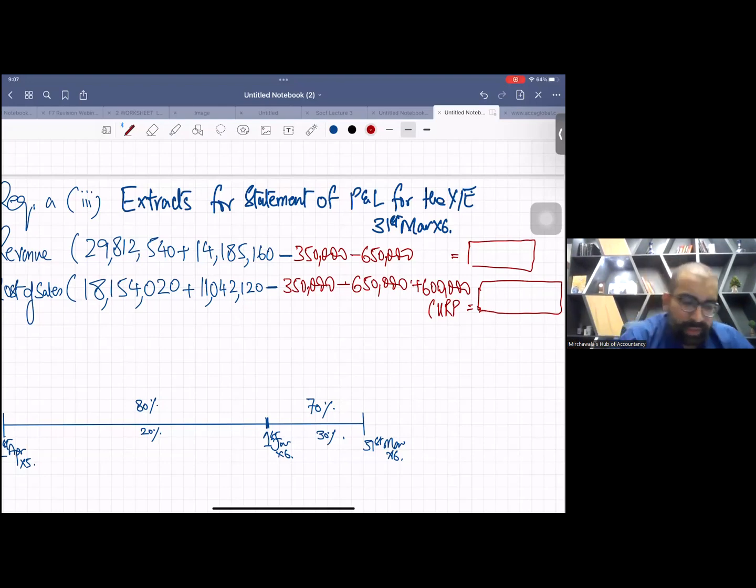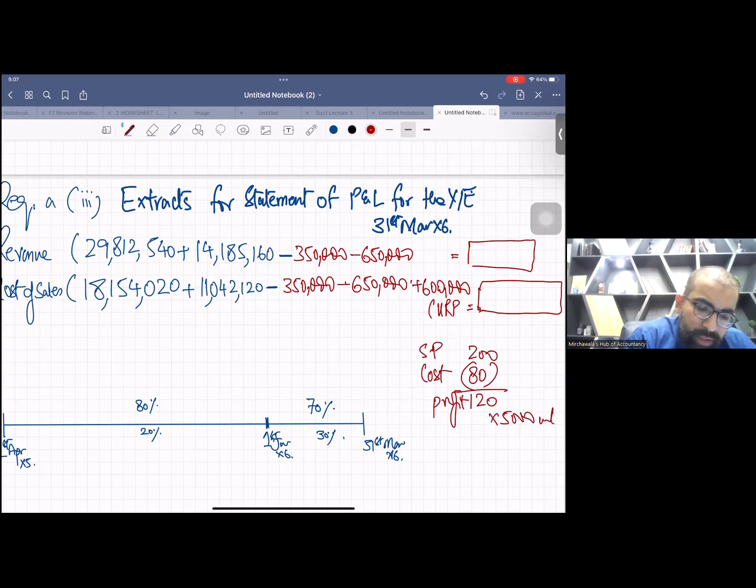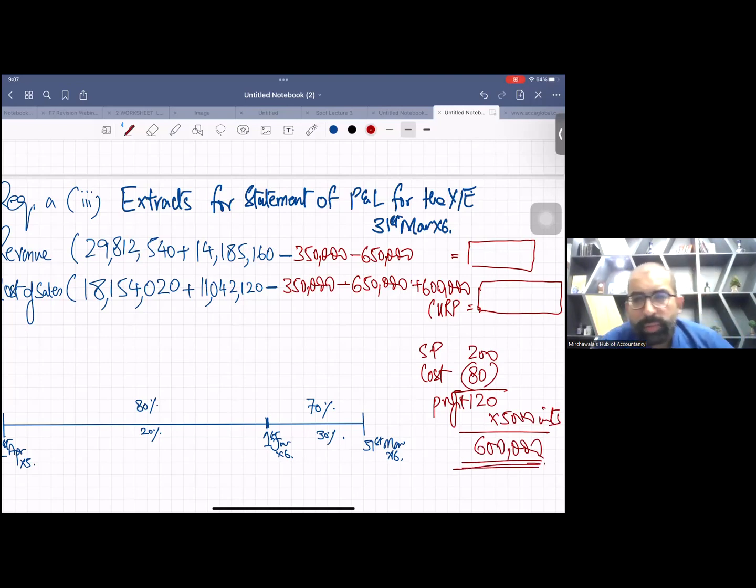How to calculate URP? It's very simple. Cost was 80 and selling price was 200, so per unit profit was 120. The units were 5,000. So this total profit is your URP.